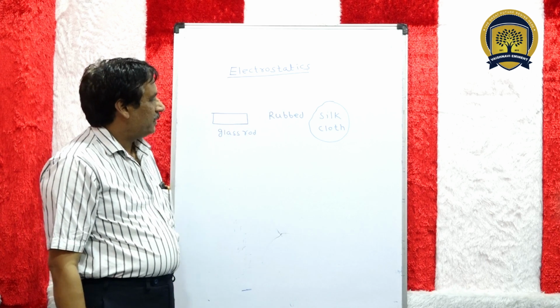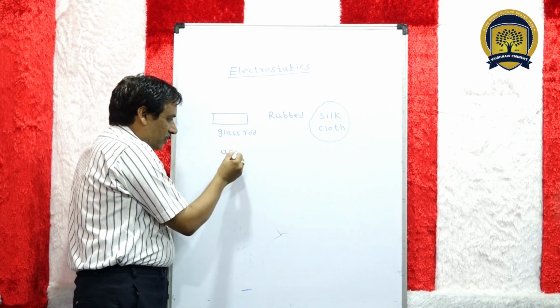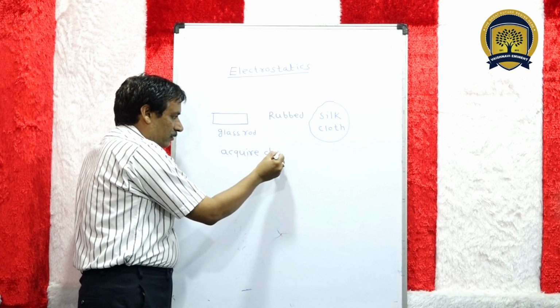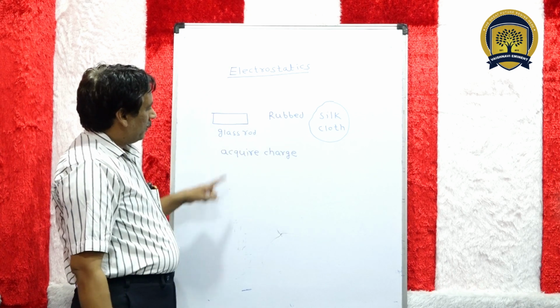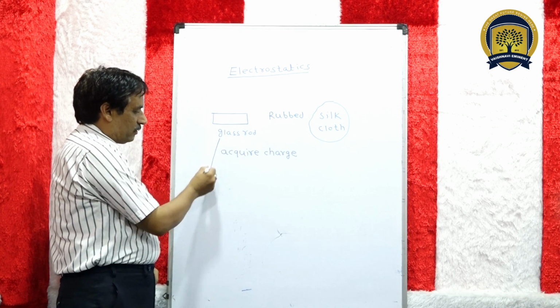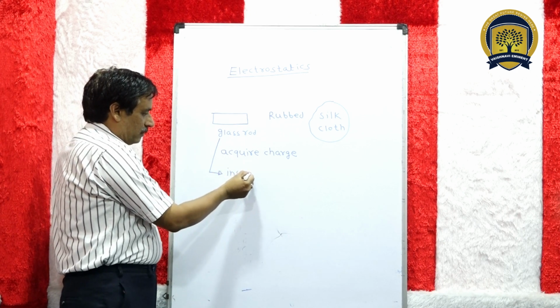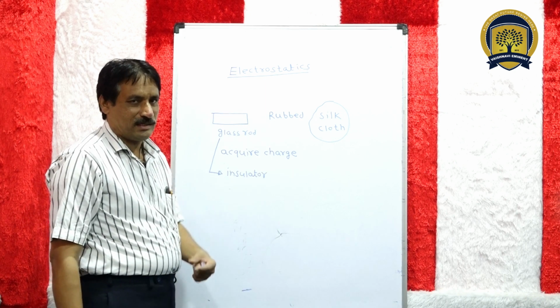We find that this glass rod acquires charge. But this glass is an insulator. Insulator means bad conductor.